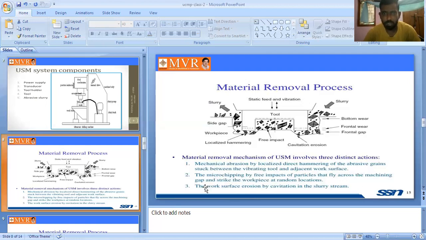Next, see here, the work surface erosion by cavitation in the slurry stream. The cavitation is happening here. The work surface erosion is caused by cavitation. In the slurry stream we can see some cavitation is caused here. So it is a step by step procedure. First, we are using the vibrations here. Second is pre-impact, so one impact we are causing here. And the second impact is caused by the particles, which are freely moving here.